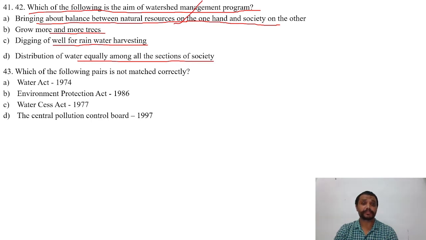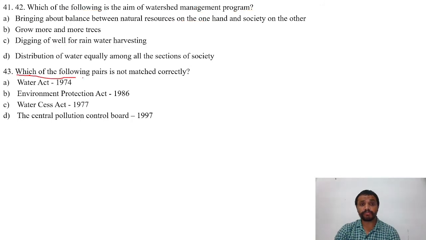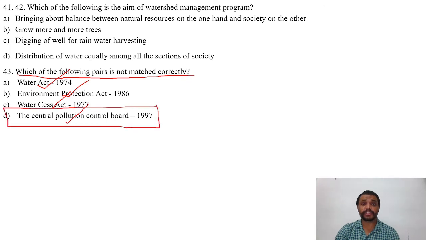Now the next question is, which of the following pairs is not matched correctly? Options are A. Water Act 1974, B. Environment Protection Act 1986, C. Watershed Act 1977, D. The Central Pollution Control Board 1997. The right answer is D, that is the Central Pollution Control Board 1997.